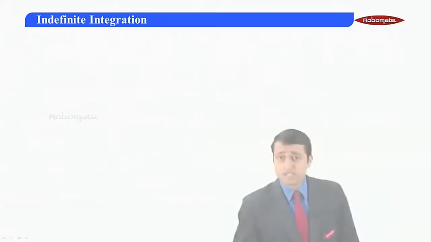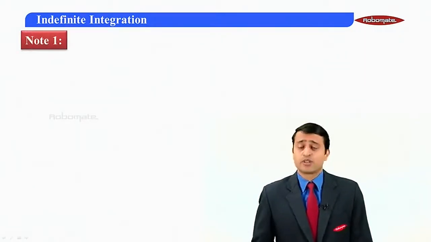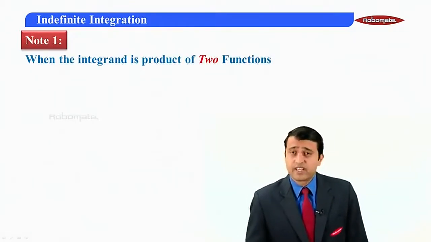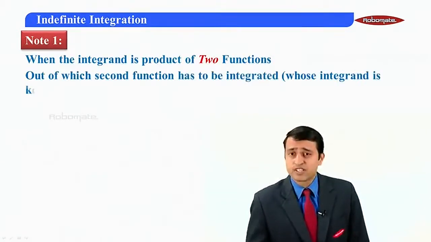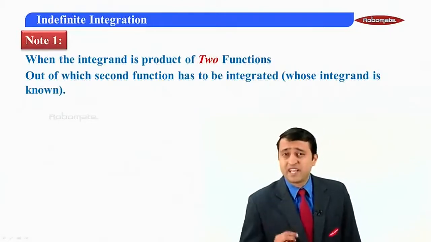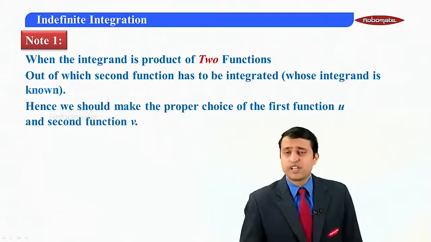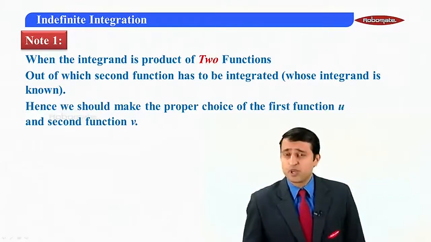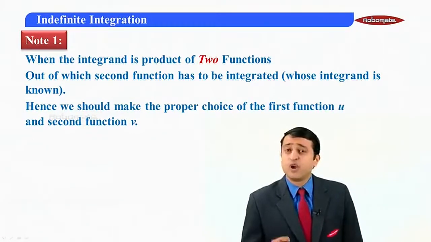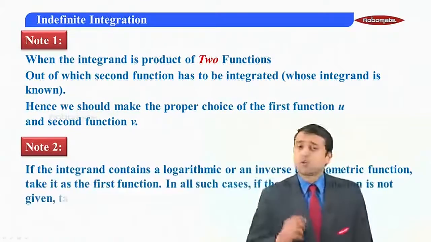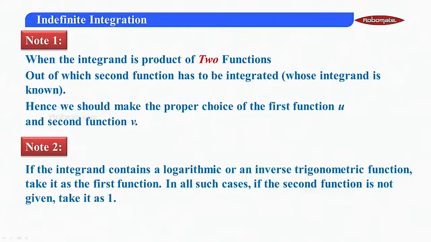Now we need to remember some points here, a very important note. Whenever we are integrating and we have a product of two functions, the function which can be integrated easily should be taken as the second function. So it is important that we make a proper choice of the functions u and v. Also, my dear students, if there are two functions such that one is logarithmic and the second is inverse trigonometric, then they have to be taken as the first function.